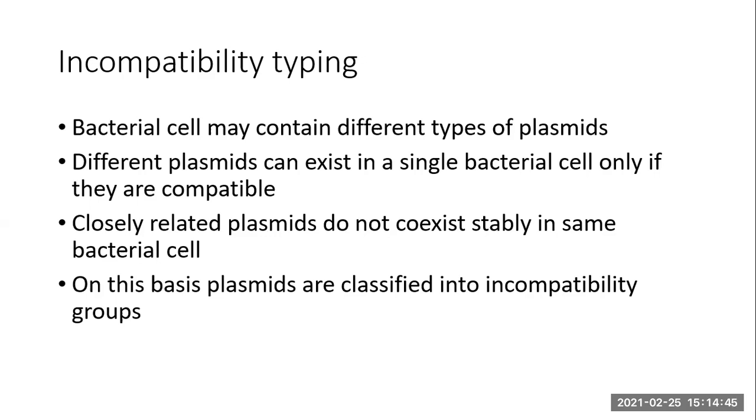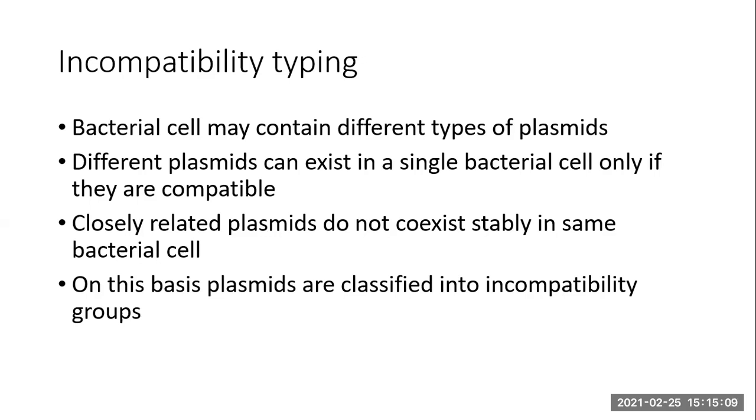But plasmids which are similar to each other cannot remain together in one cell. So closely related plasmids do not coexist stably in the same bacterial cell. When the plasmids are totally different from each other, they can stay in one cell. If they are similar, they cannot.